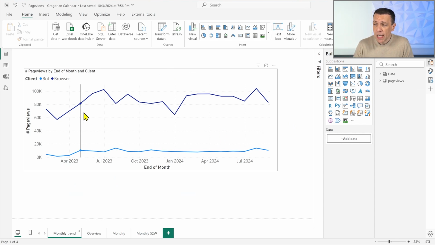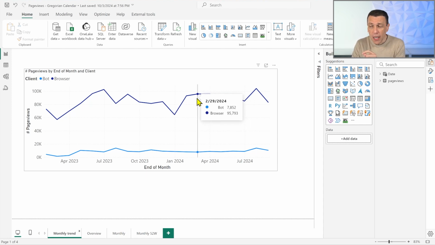Well, what we see is that we have a much flattened line, and you see that there are differences, but especially when the differences are so small, is the difference between January, February, and March caused by something that actually happened, or perhaps February has a lower number of working days, so in relative terms the increase is bigger than what we see? So this is information that could be important, especially when small differences like 2-3% matter.